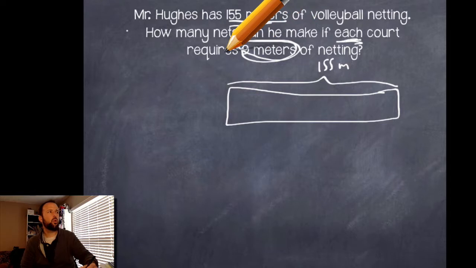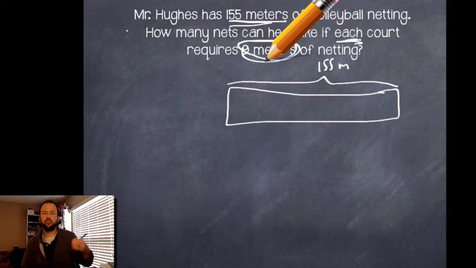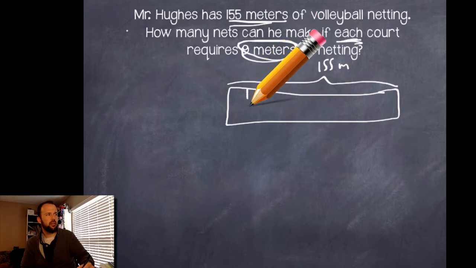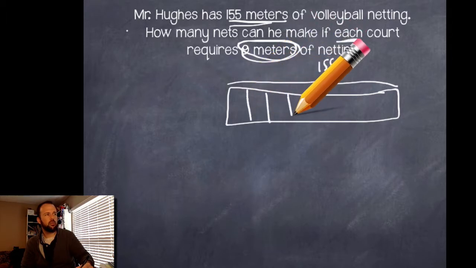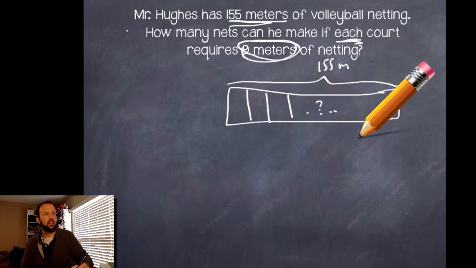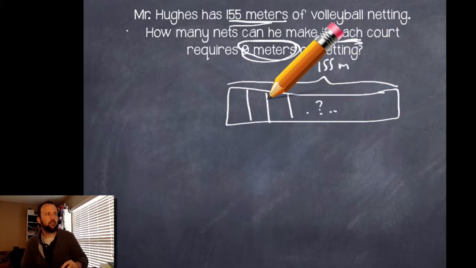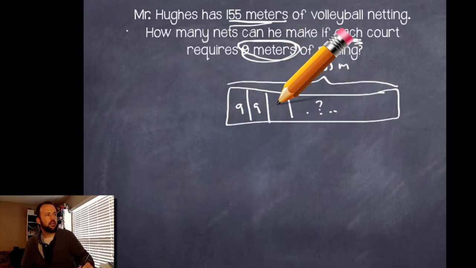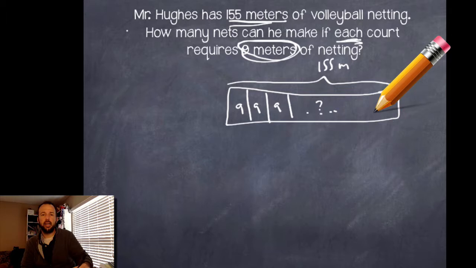Each court requires 9 meters. So for each court, I got to cut off a 9-meter chunk. So there's going to be 1 court here, 1 court here, 1 court here, so on and so forth. I don't really know how many it's going to take, but I know that each chunk is going to have 9 meters in it. 9, 9, 9, however many 9s I need, I don't know yet.